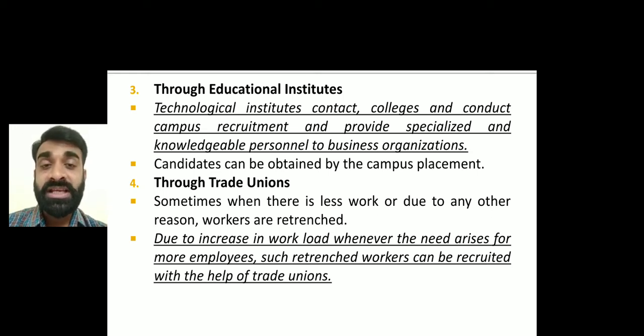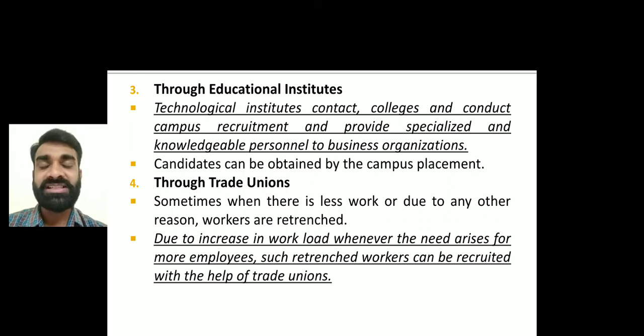So when the workload is increasing, these trade unions first come to know where the recruitment is or where the requirement for so-and-so laborers is. So they can contact the laborers and workers, and they can hire. Companies or business units come into contact with the trade unions and ask, yes, we have so-and-so requirement, so you need to bring the laborers or workers into the organization, right? See, these trade unions are not going to charge any amount from the laborers or from the workers, right?